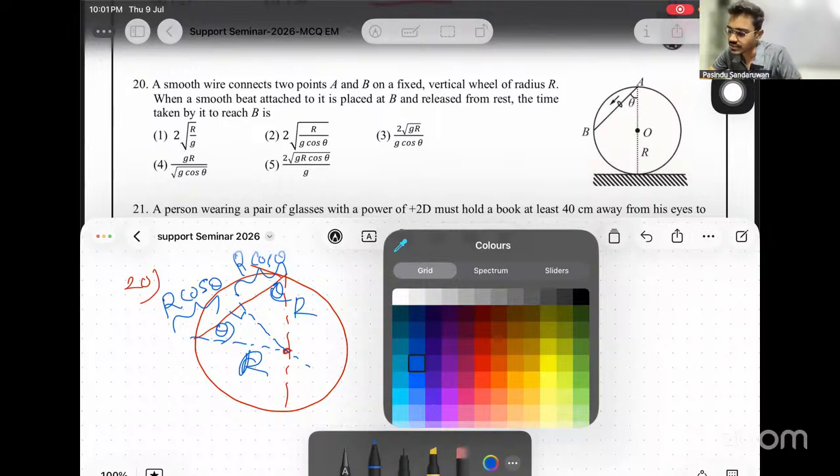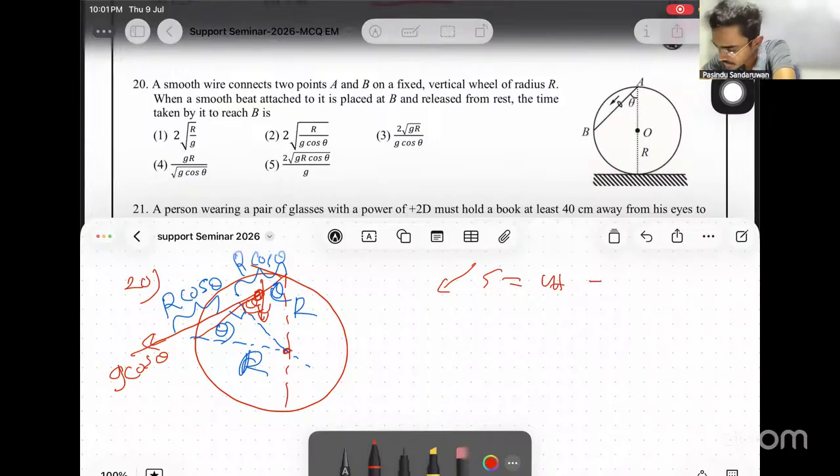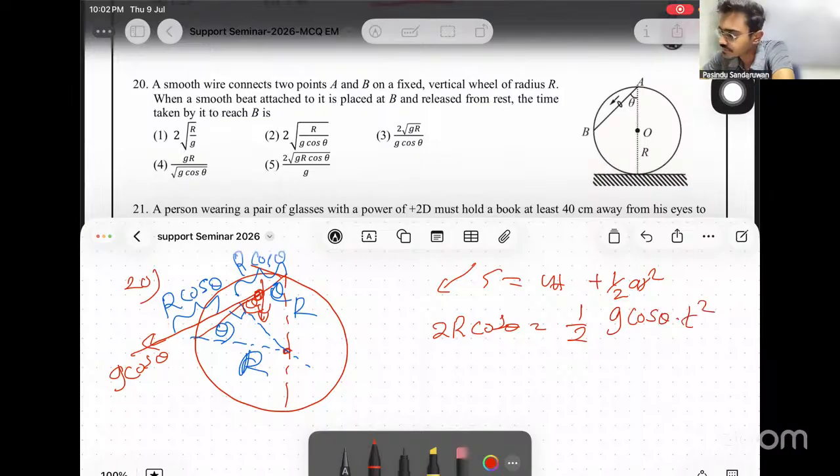And when this bead travels, we know gravitational acceleration acts vertically downwards. If gravitational acceleration is vertically downward, get the component acting along this side. If this is theta, this is also theta, no? Then this is g cos theta. To find time, apply s equals ut plus half a t squared. S is 2r cos theta, u is 0, then half g cos theta t squared.